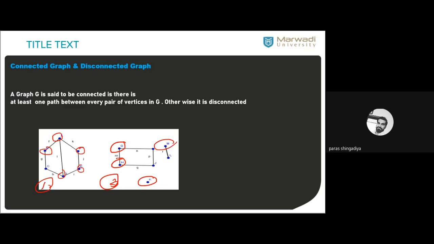ठीक है, simple, it's very easy. अगर connection है, at least एक path है, ठीक है, at least एक route है, it is called a connected graph. If no such connectivity is defined, then it is called disconnected. Okay.